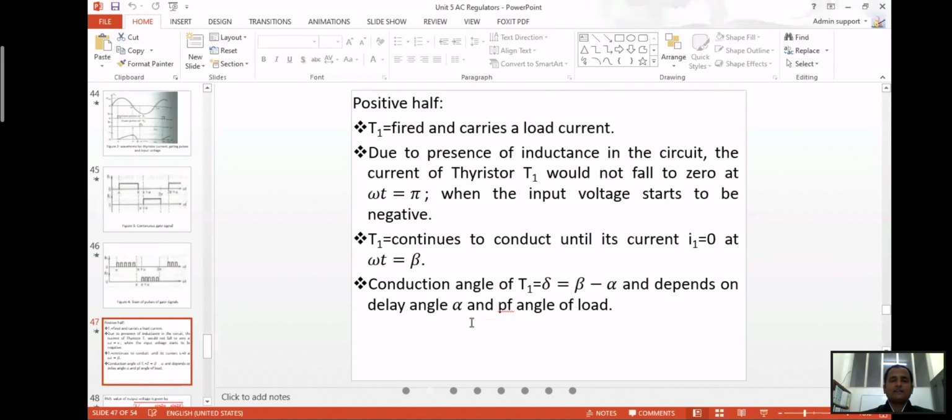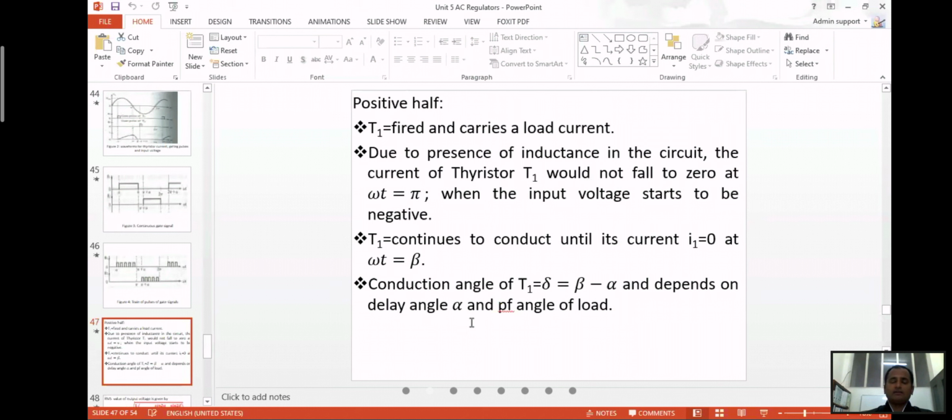During the positive half cycle, T1 is fired and carries the load current. Due to the presence of inductance in the circuit, the current will not fall to 0 at omega t equals pi, which I have told you. It continues when the input voltage starts to go negative. So T1 will continue to conduct until the current i1 equals 0 at omega t equals beta. So it will continue to conduct till beta.